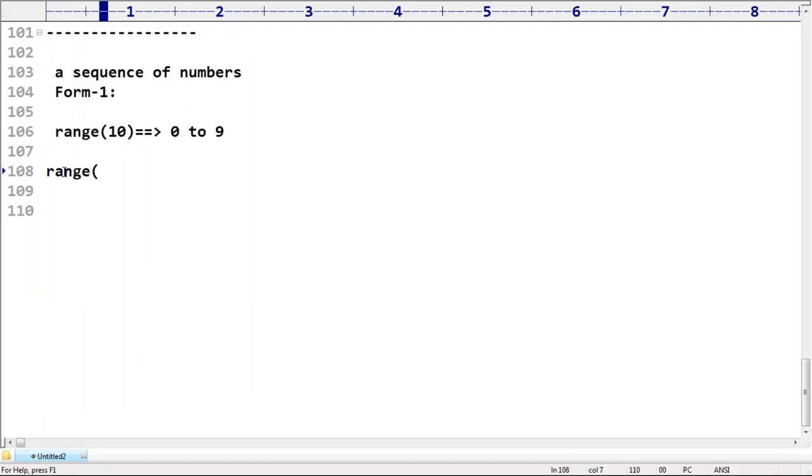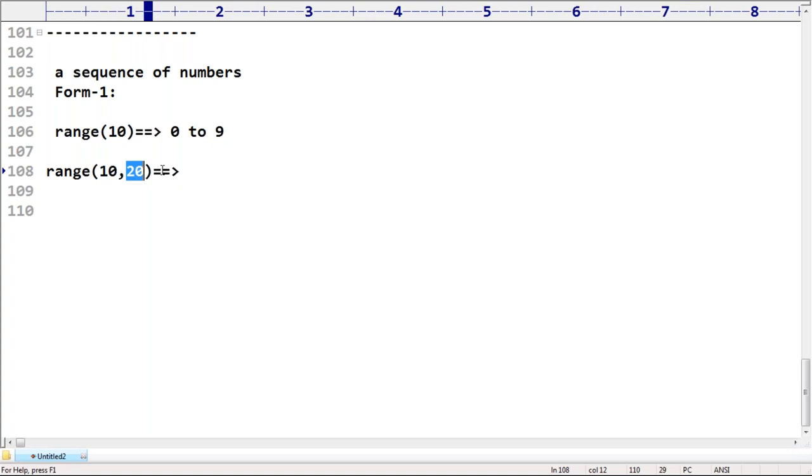Next, range of 10 comma 20. What does it mean? Here, how many arguments are there? In the previous form there was only one argument, 0 to the value specified minus 1, that is 0 to 9.